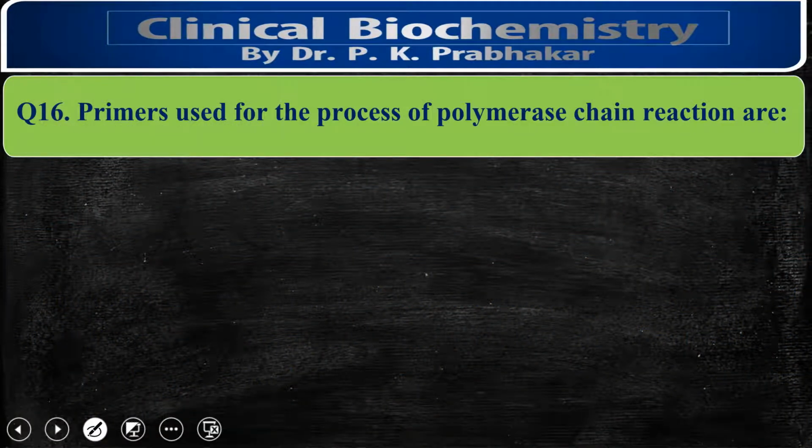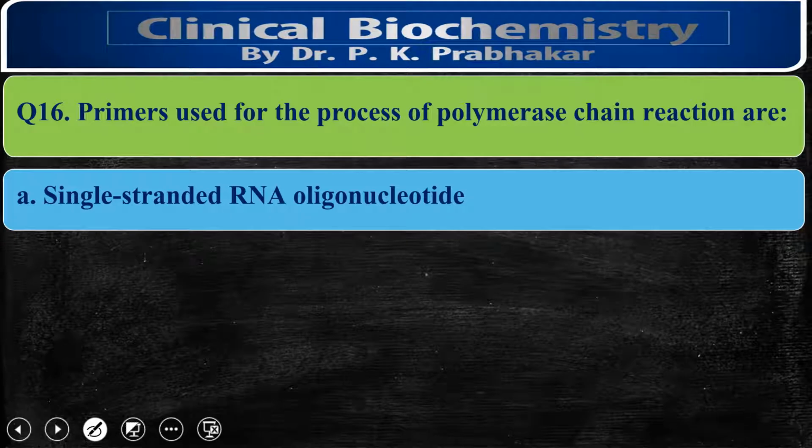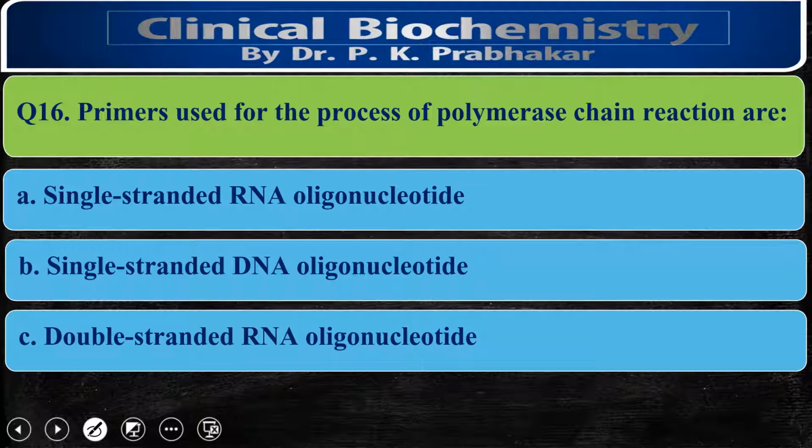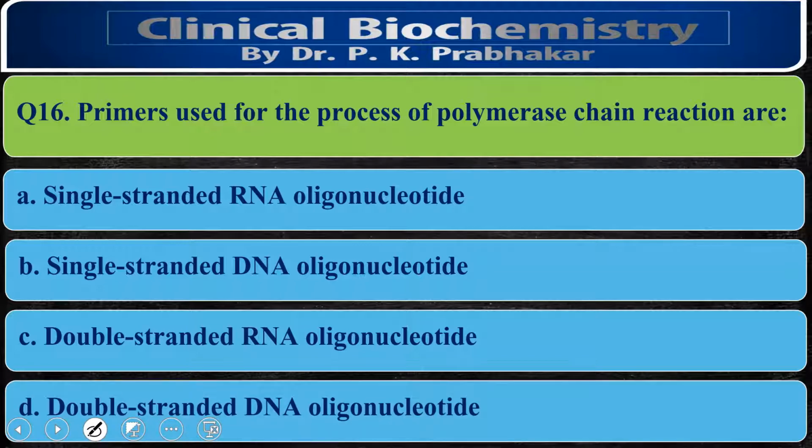Next question is, primers used for the process of polymerase chain reaction are: single-stranded RNA nucleotides, single-stranded DNA nucleotides, double-stranded RNA nucleotides, or double-stranded DNA nucleotides. In the case of PCR, we are going to elongate our DNA chain. So the primer we are going to use is for our DNA sample, which means we are going to use a DNA oligonucleotide. So obviously the RNA options will not be our answer.